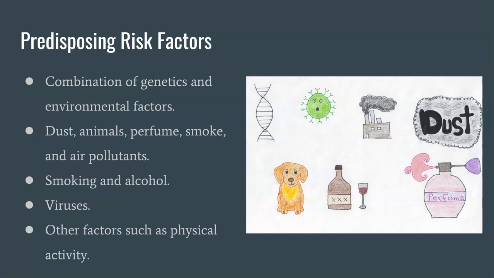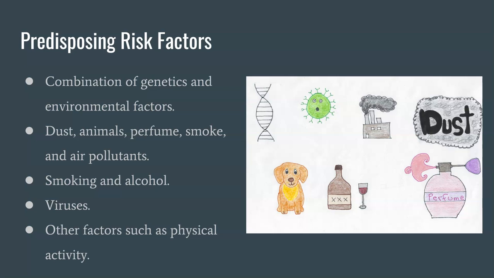Asthma is different than many inherited disorders because it doesn't follow typical genetic patterns. It is thought that multiple genes are involved in its transmission, which are typically inherited together on the same chromosome. Each gene can then be influenced by the environment, so the disease is considered multifactorial. It has also been shown that the level of IgE in an individual's blood can also contribute to the disease. With increased levels of IgE, the asthmatic response may be enhanced when exposed to environmental factors such as dust, animals, perfume, smoke, or air pollution.